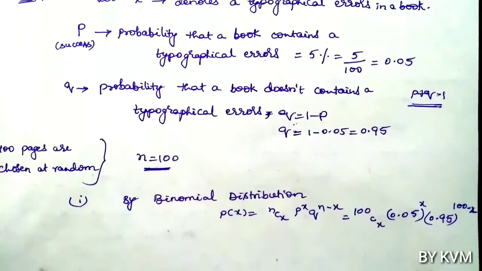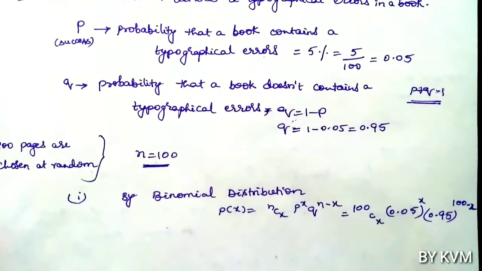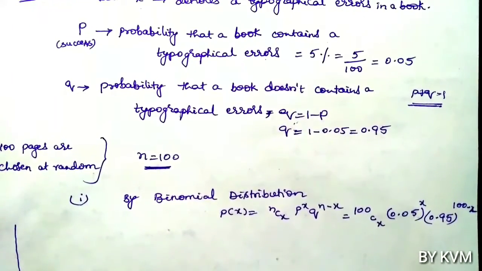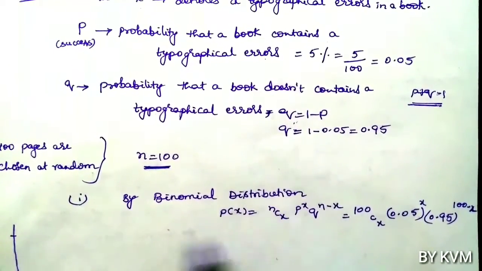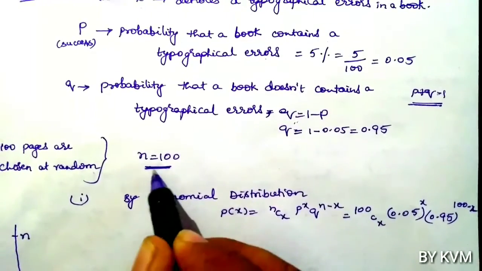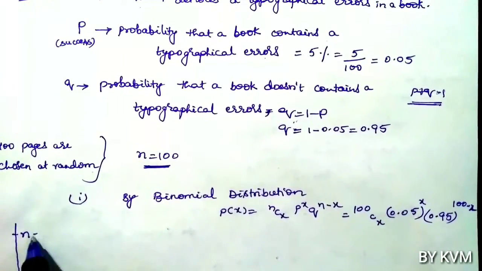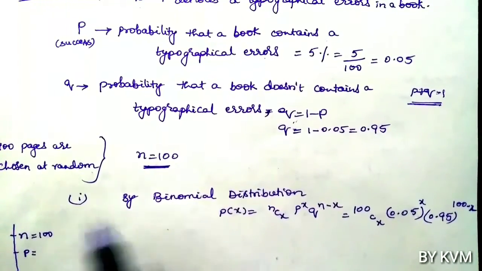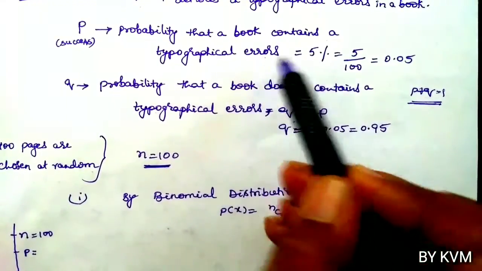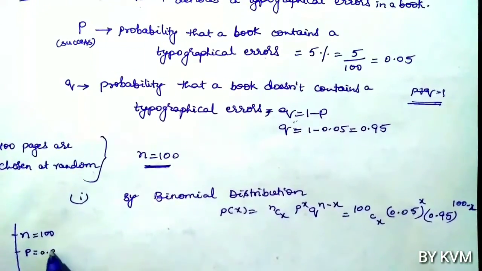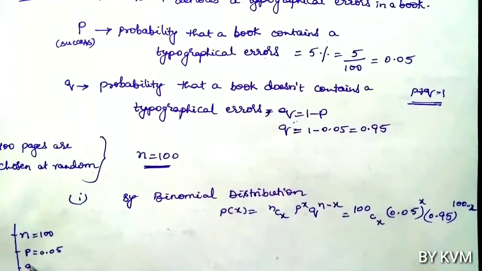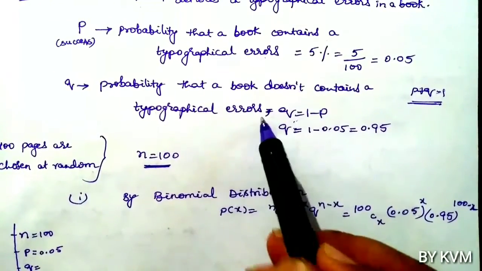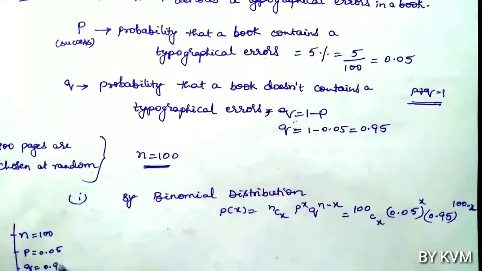In binomial distribution we need the n value, which is given, that is 100. Then we need p, the probability of typographical errors, that is 0.05. Then we also need q, the probability that there is no typographical errors, q is 0.95.